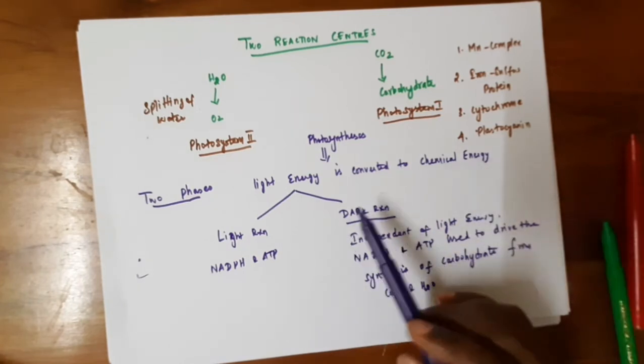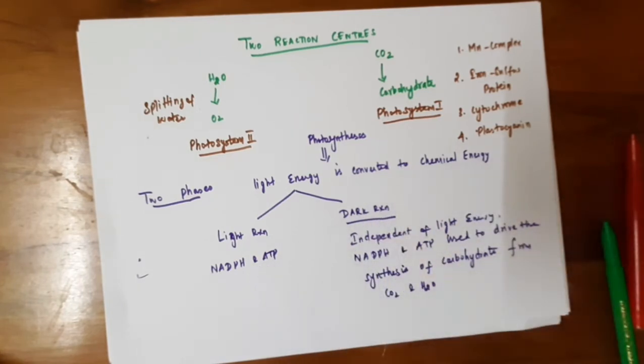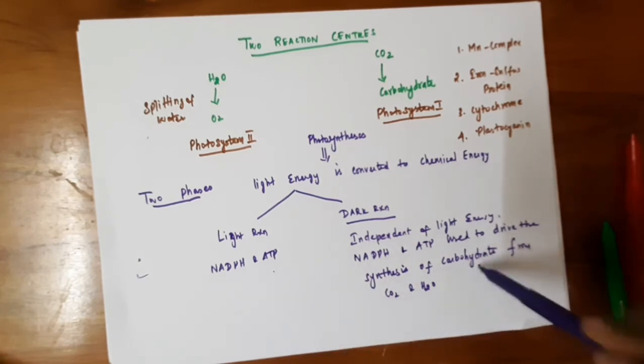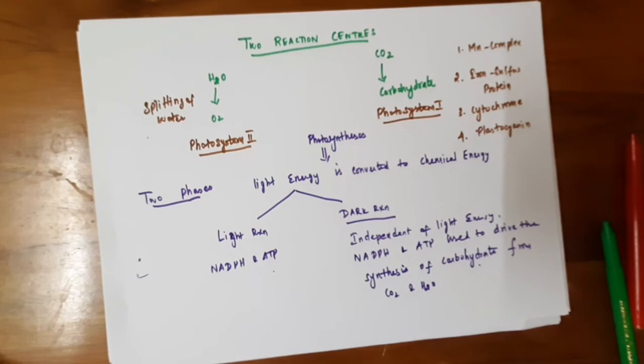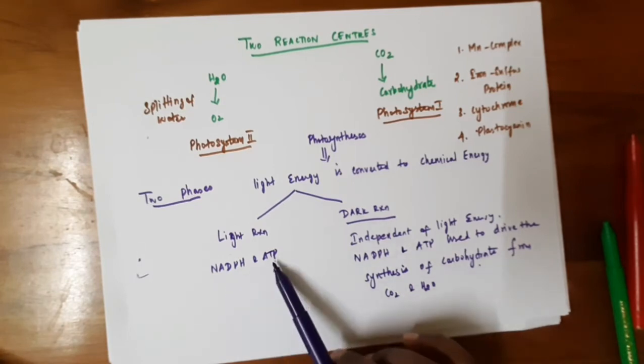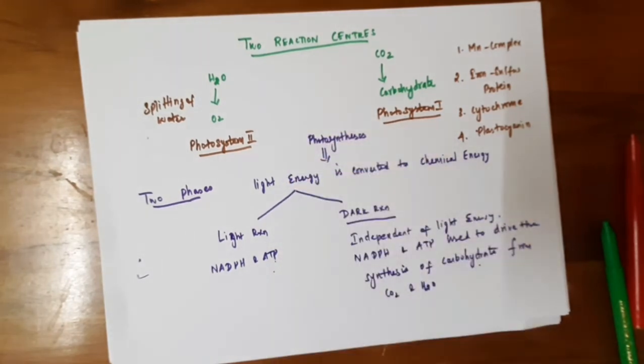So the energy from light reaction is used by the dark reaction to synthesize a carbohydrate from carbon dioxide and water. This NADPH and ATP is produced through the splitting of water.